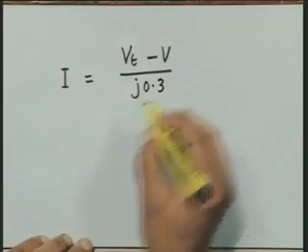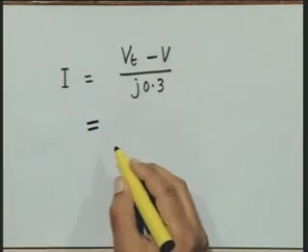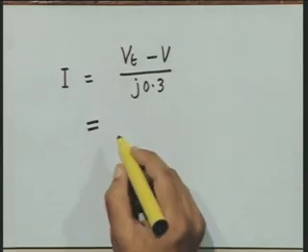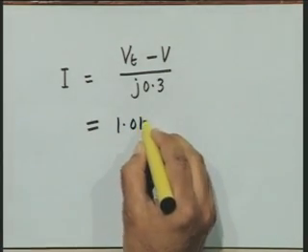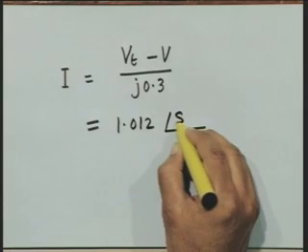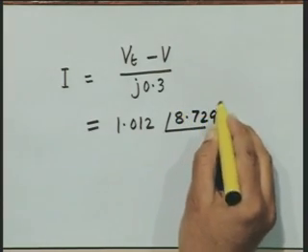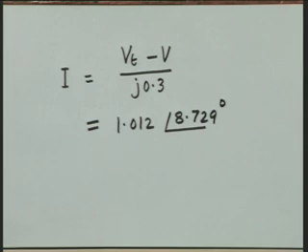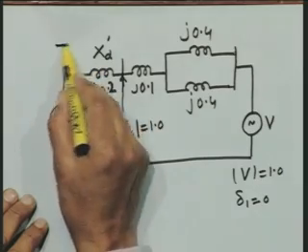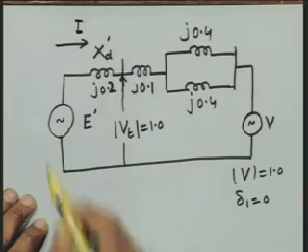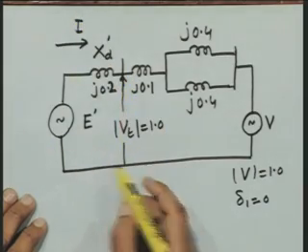If you substitute the value of Vt and V, the current comes out to be equal to 1.012 angle 8.729 degrees. Once you get the current I supplied by the generator, we can find out now the internal voltage E prime.